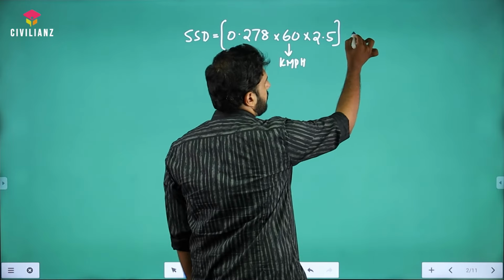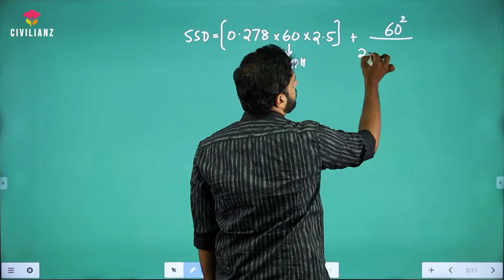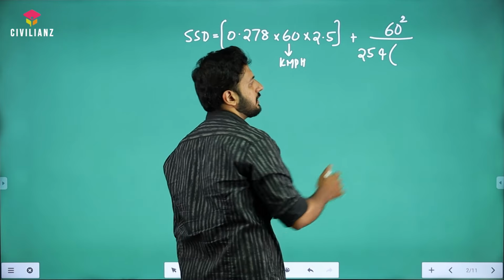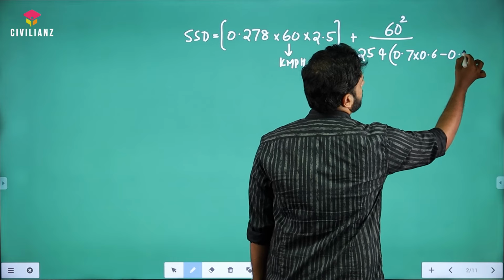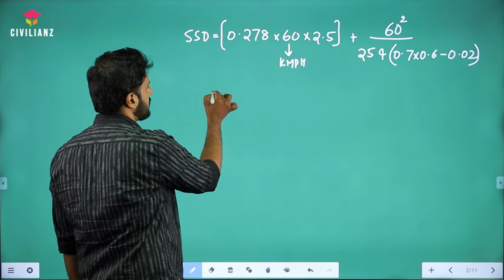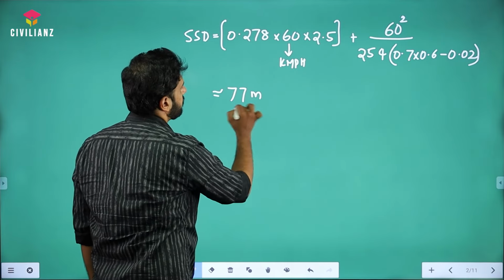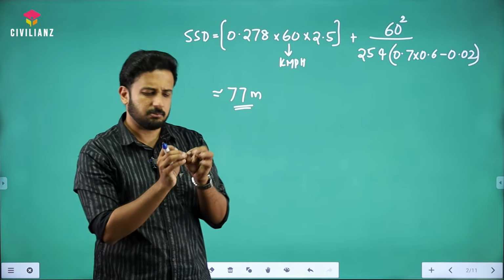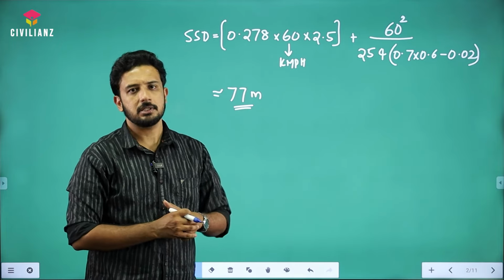Now the braking distance will be V square divided by 254, right? V square by 254, then the remaining things are the same. So 0.7 into 0.6 minus 0.02, right? Even if you are doing this, then also you are going to get approximately, how much it was? 77, right? 77 meter. See, if you are taking the exact decimals, then obviously a minute change will be coming in the answer, but it doesn't matter. Approximately it's going to be 77.